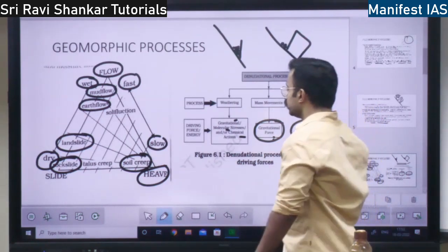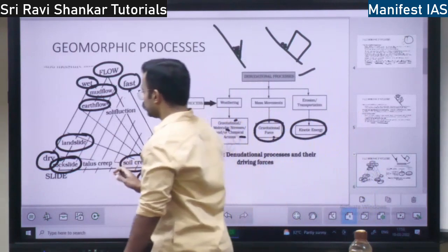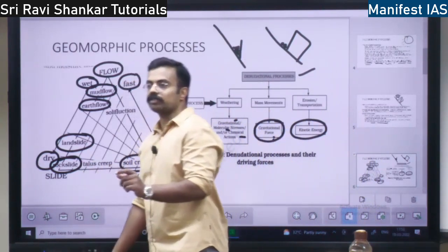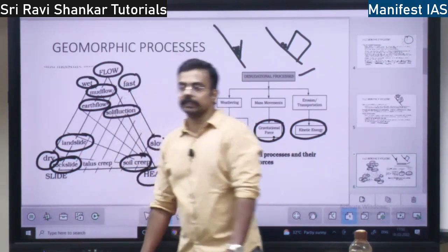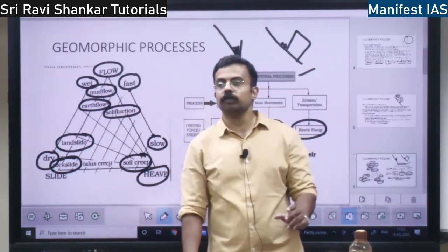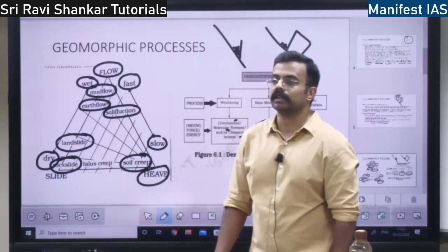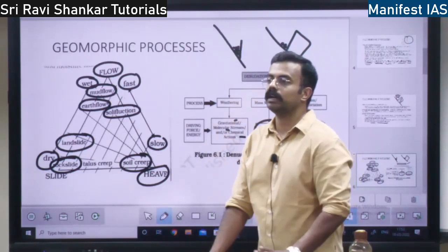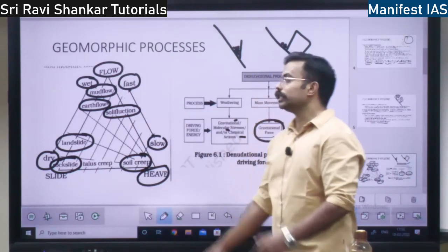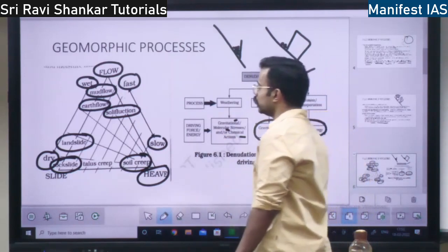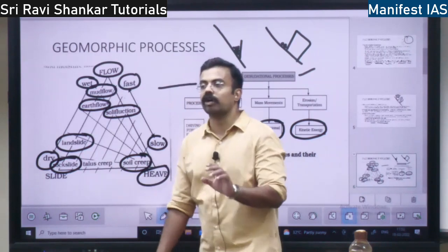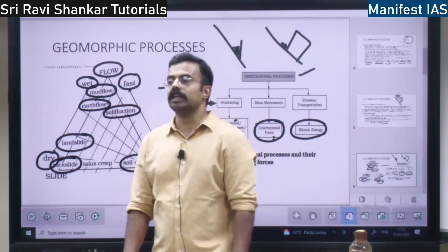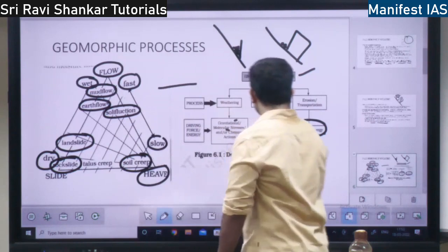That is soil creep. Talus creep is when rock is going to creep. Now, solidification. What is solidification? If the soil is aided by a material, if the soil gets mixed with water and moves, it is called solidification. So there will be ice or water over which the soil moves. That is called solidification, right? So this is the process.